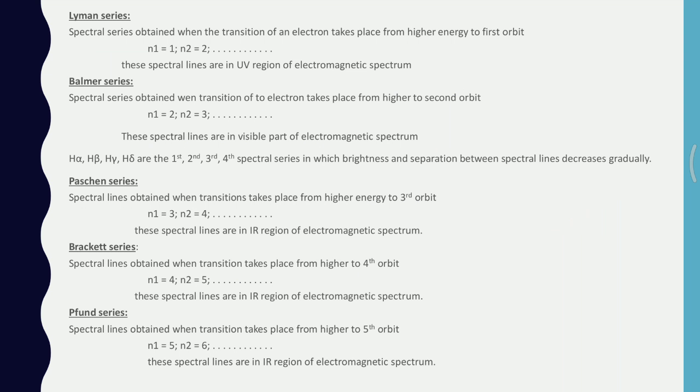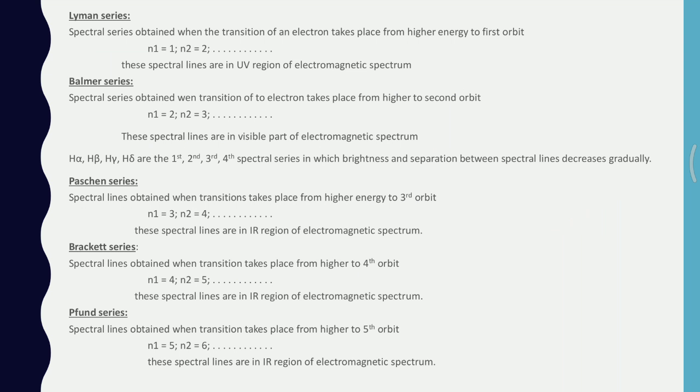in which brightness and separation between the spectral lines decrease gradually. The Paschen series is when the transition of an electron takes place from a higher orbit to the third orbit, which is in the infrared region of the electromagnetic spectrum. The Brackett series is when the transition of an electron takes place from a higher orbit to the fourth orbit, which is again in the infrared region. The Pfund series is the spectral series obtained by the transition of an electron from a higher orbit to the fifth orbit, and it is in the infrared region of the electromagnetic spectrum.